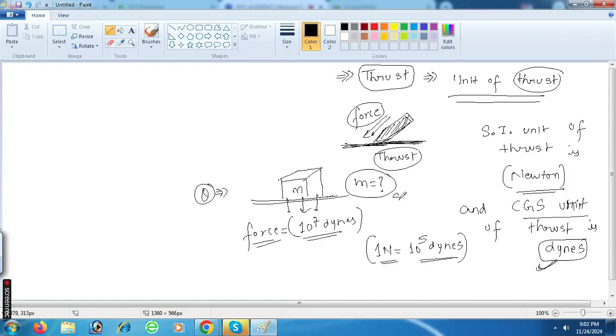We should understand the SI unit of mass is kilograms, right? So can you find the mass m if the force is 10 to the power 7 dynes?